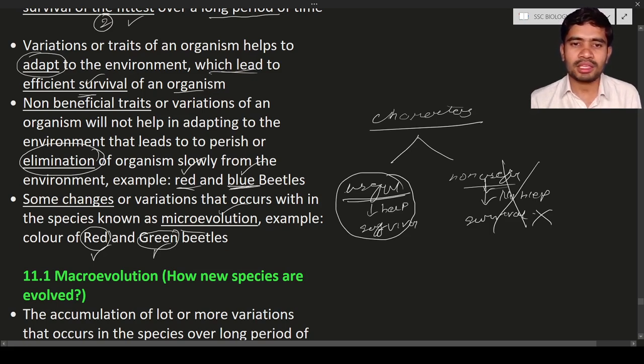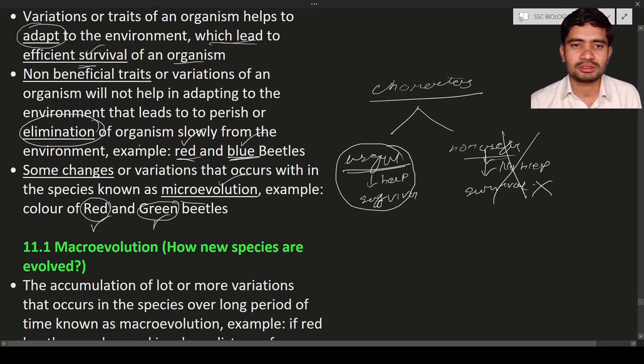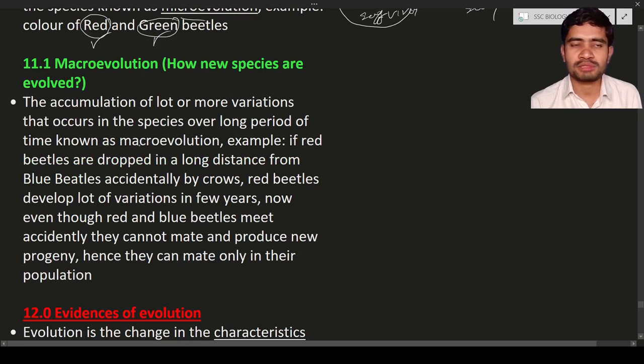Okay, next one is macroevolution. Just now we have discussed microevolution. Microevolution means the small changes. Next, macroevolution. The term macro refers to large or more. Evolution, we know, is the changes that occur in organisms, or the accumulation of variations in organisms. So here is how new species are evolved. This is about macroevolution.